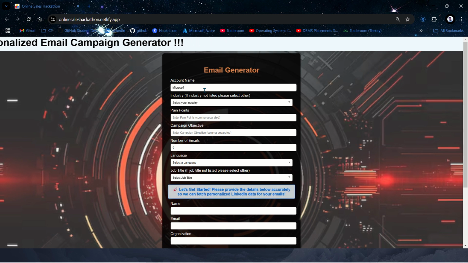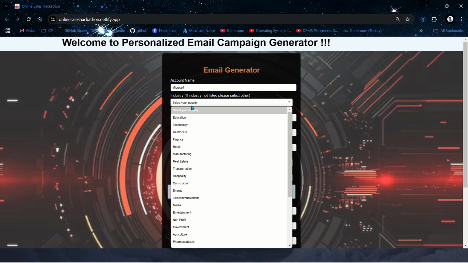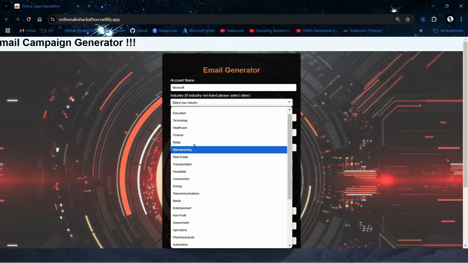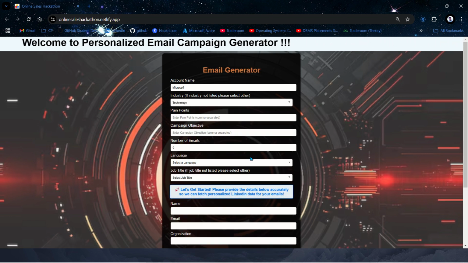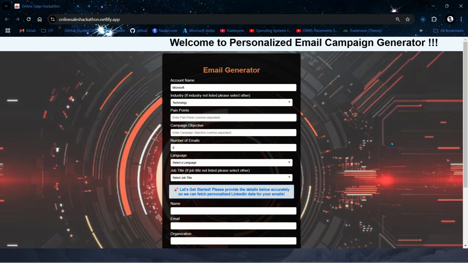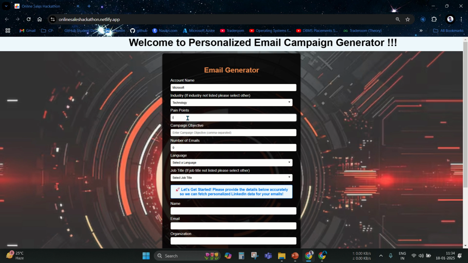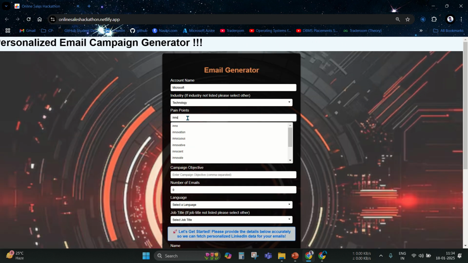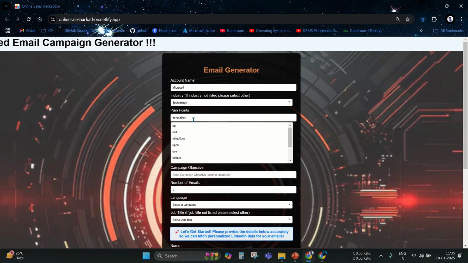You can give anything, Microsoft, and then here we have to select the industry input, meaning which type of industry it is involved in. Microsoft is a technology type of industry, so I will take technology. And the pain points mean the main points which you want in the email. Here we directly input the pain points like innovations. As mentioned earlier, we have automatic suggestion of the inputs. So here are the types of the inputs.